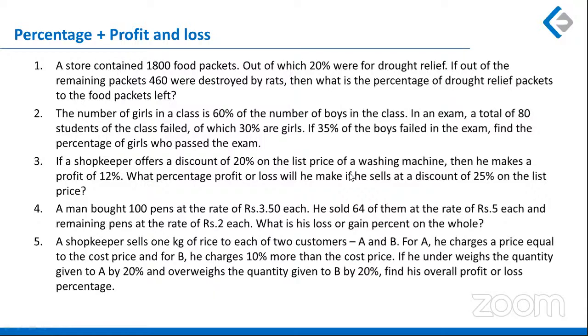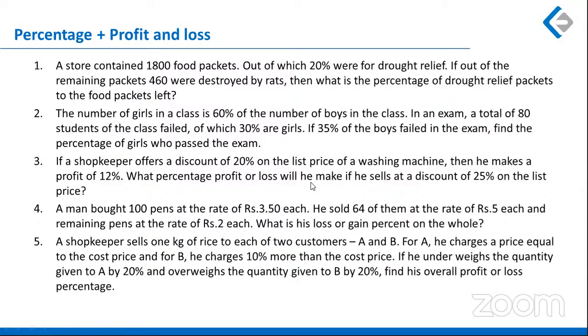The first four questions were not tricky and were very straightforward, so they should have been attempted. The fifth one could have been avoided, or done if time permits. But if you want to get the maximum out of it with minimum time, you should have done the first four questions of percentage and profit and loss.